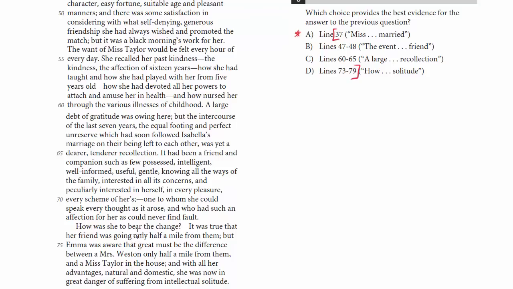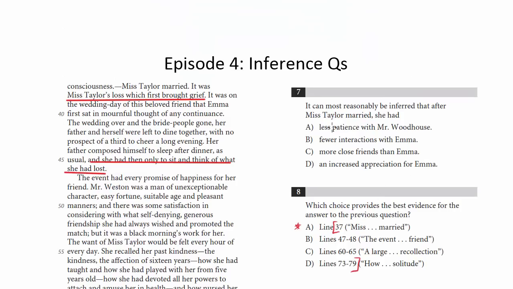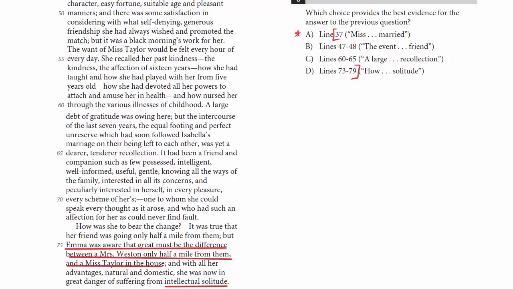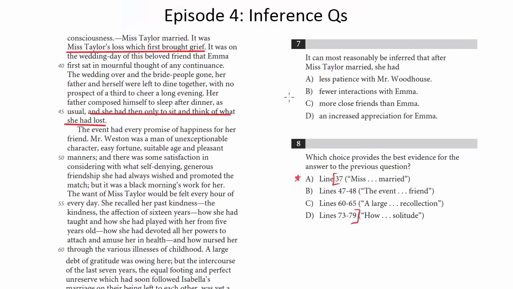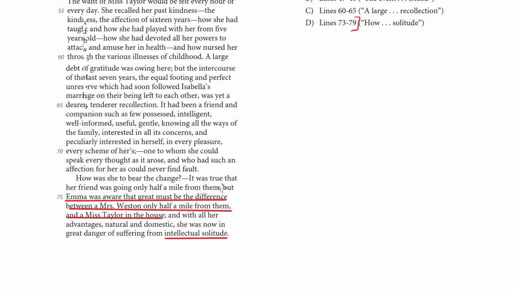It was true that her friend was going only half a mile from them, but Emma was aware that great must be the difference between a Mrs. Weston, only a half a mile from them, and a Miss Taylor in the house. And with all of her advantages, natural and domestic, she was now in great danger of suffering from intellectual solitude. So with these infer questions, it's hard sometimes to come up with your own answer. So I just recommend going right to the choices and see which one's best supported by what we read.